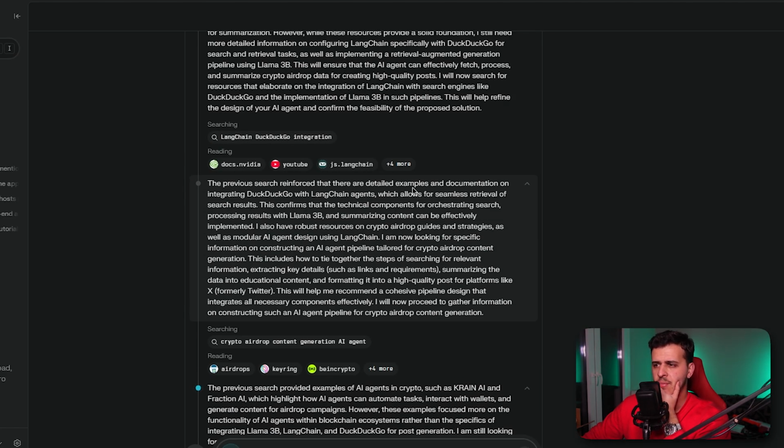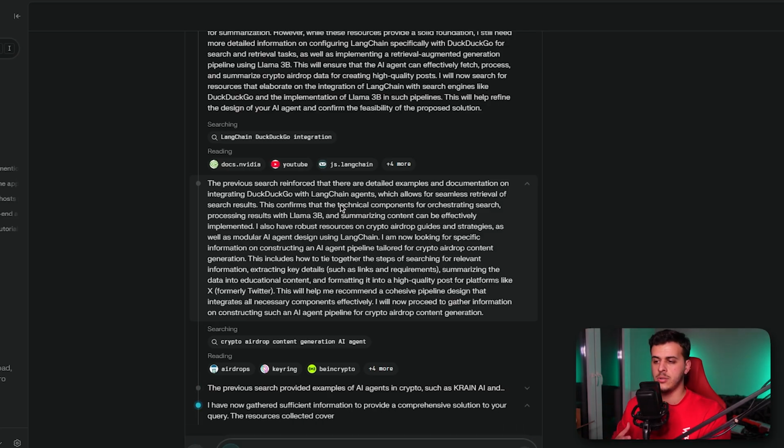So the previous search reinforced specific examples. So it found specific examples for doing this integration. All right. This includes how to tie together the steps for search and relevant information. So it gathers information on how it can use Llama and LangChain and DuckDuckGo to conduct this search.